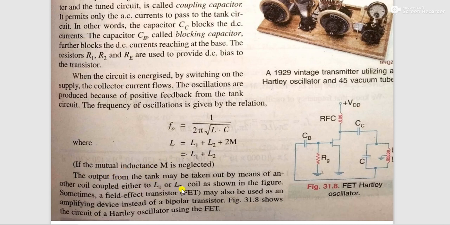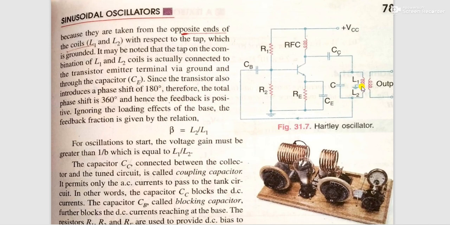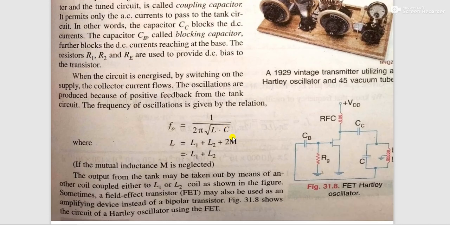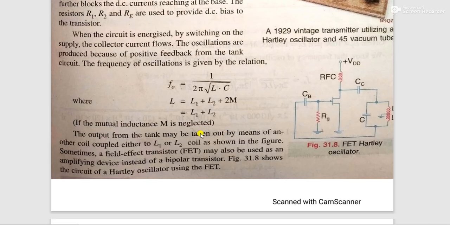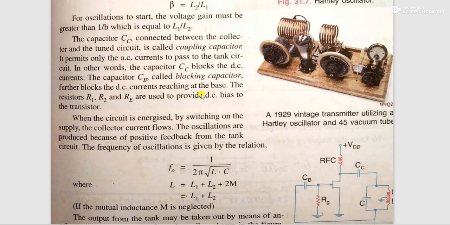The output from the tank may be taken out by means of another coil which is coupled to L1 or L2. As shown in the figure, we can take the output from this terminal also. Sometimes a FET may also be used as an amplifying device instead of BJT. Here we use BJT. The circuit of Hartley oscillator using FET is like this. That's about the Hartley oscillator.